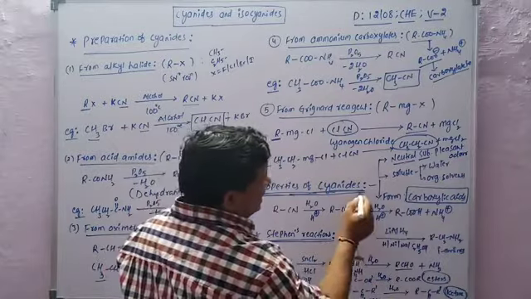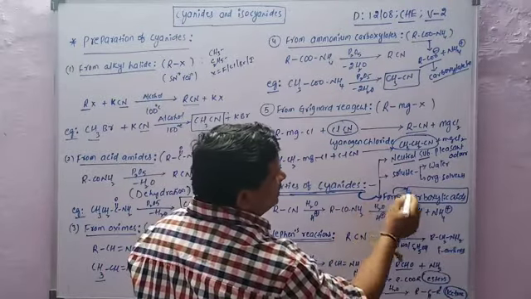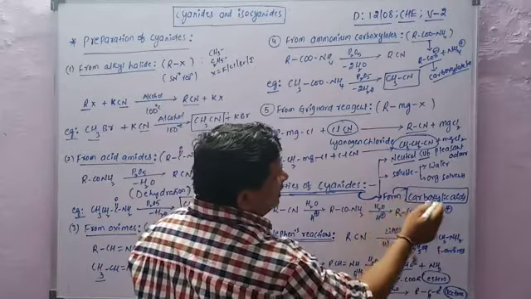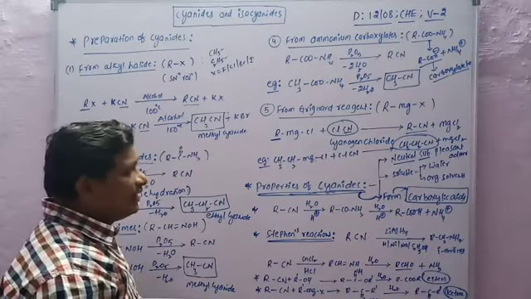So now, cyanides form carboxylic acids in the presence of acidified hydrolysis.